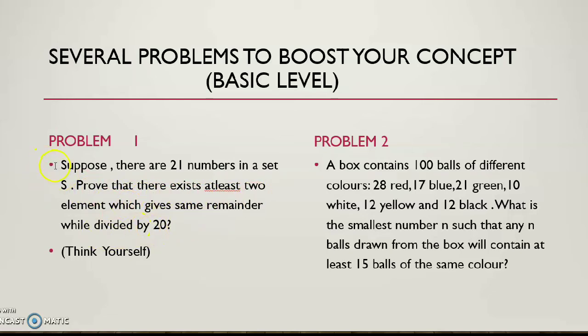Again I am repeating the question. Suppose there are 21 numbers in a set S. Prove that there exist at least two elements, sorry, there would be elements, not element, plural form will be used here, which give the same remainder when divided by 20.